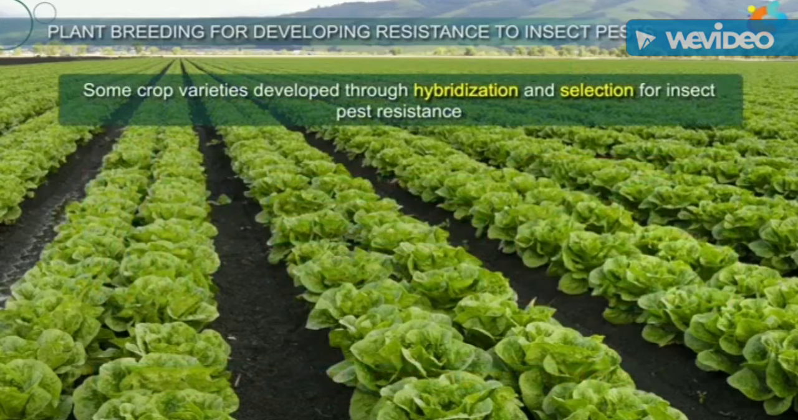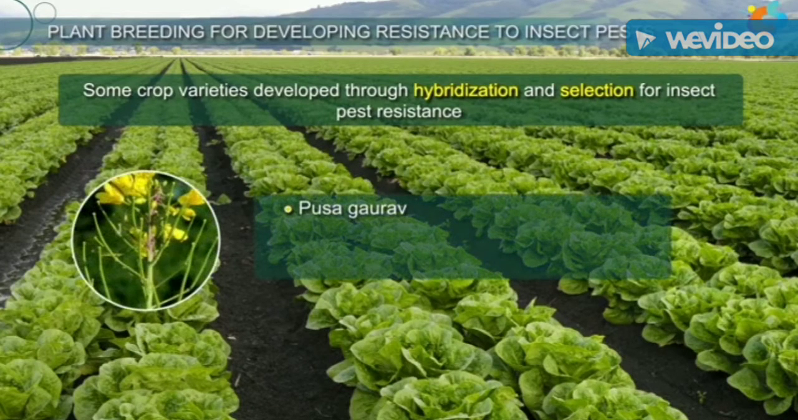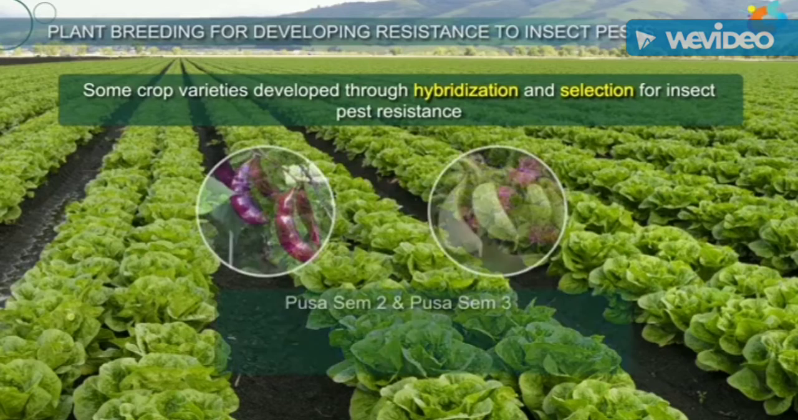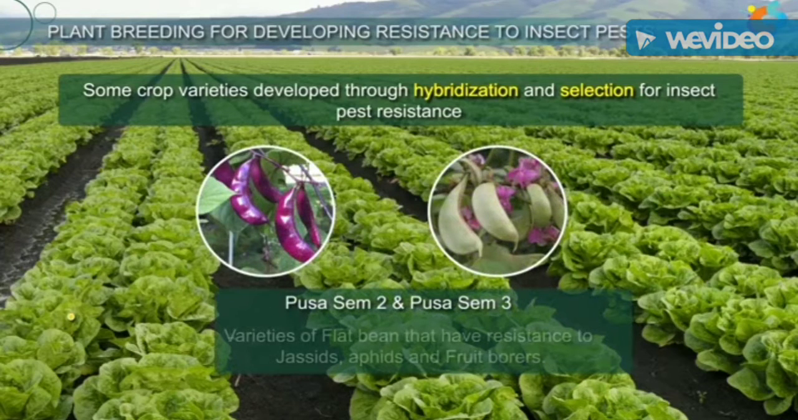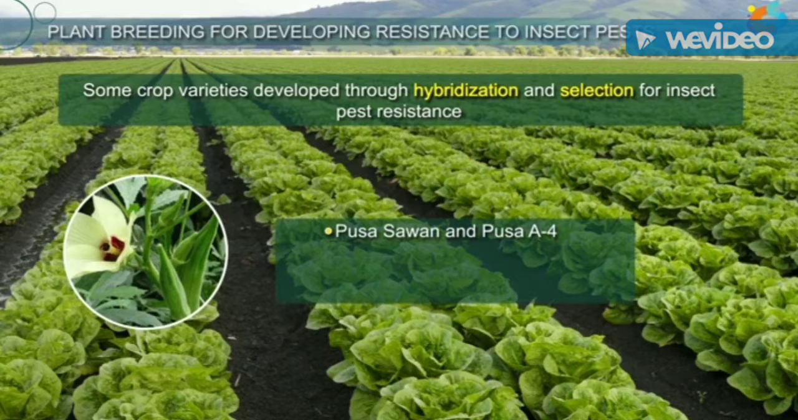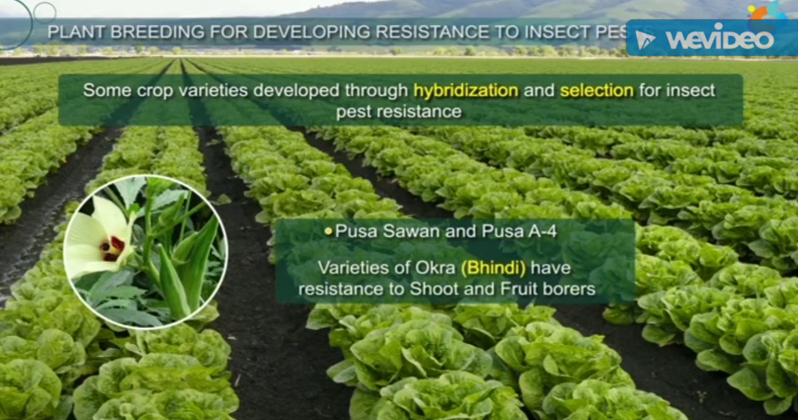Some crop varieties developed through hybridization and selections for insect pest resistance are Pusa Gaurav, a variety of brassica that has resistance to aphids. Pusa Sem 2, Pusa Sem 3 are varieties of flat bean that have resistance to jassids, aphids and fruit borers. Pusa Sawani and Pusa A-4, varieties of okra, bhindi, have resistance to shoot and fruit borers.